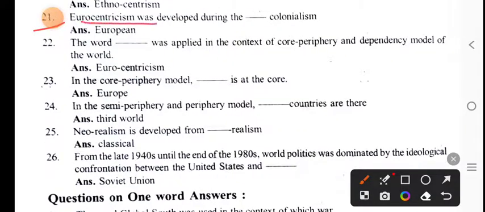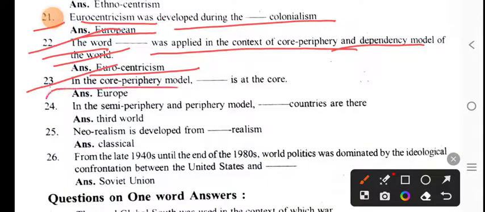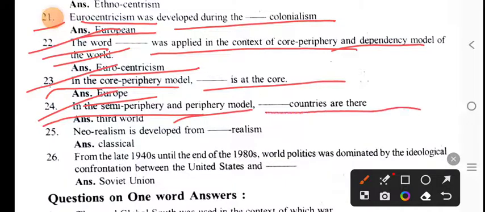Eurocentrism was developed during the dash colonialism, European colonialism. The word dash was applied in the context of the core-periphery and dependency model of the world. Eurocentrism was applied in the context of the core-periphery and dependency model of the world. In the core-periphery model, dash is the core. Europe is at the core. In the semi-periphery and periphery model, dash countries are there, the third world countries are there. New realism is developed from dash realism. New realism is developed from classical realism.